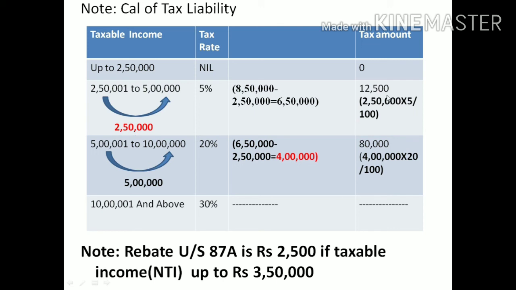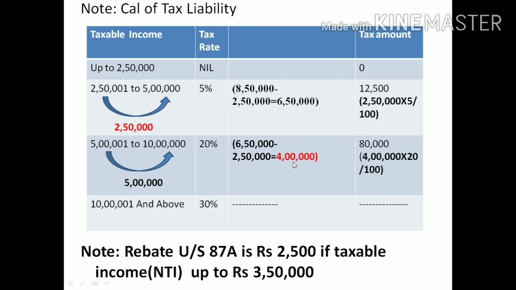Then it is 12,500. Next, after calculation of tax on 2 lakh 50,000, if income is still available, then transfer to the next slab. How to calculate? Simple one. 6 lakh 50,000 minus the income on which we calculated the tax, which is 2 lakh 50,000.